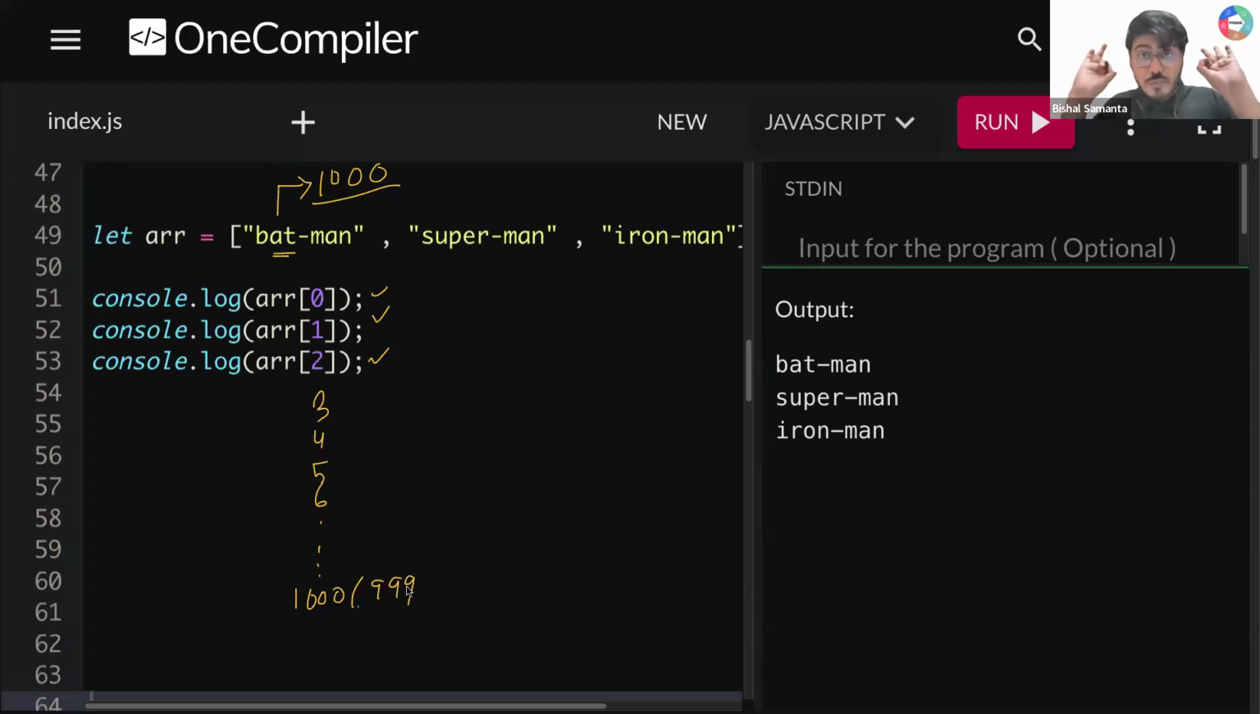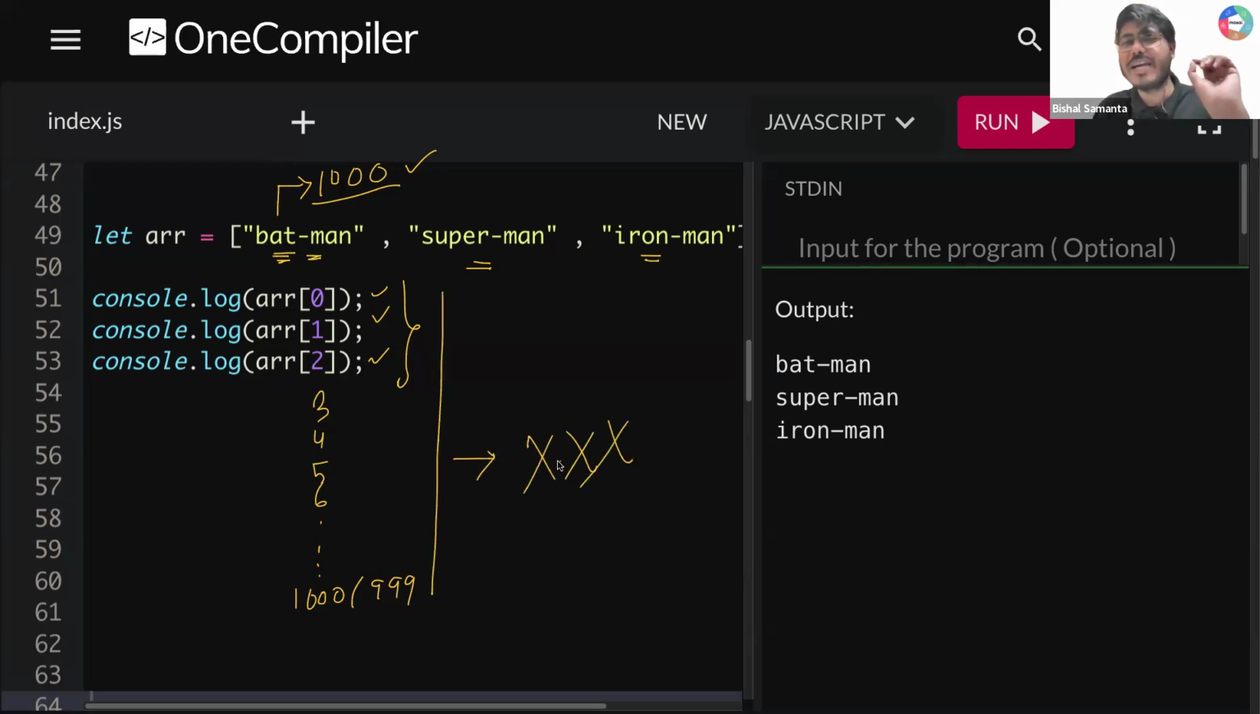I need all of you to focus here very high. Right now, if I write this 0, 1, 2, I'm getting Batman, Superman, Iron Man. So I'm printing the first element, then the second element, then the third element, which is the last element. Our problem is solved. But what if the array's length was 1000, and I want to print all the elements from here till the end? तो क्या मैं 0, 1, 2, 3 ऐसे करके लिखता? Is it definite? Is it a good way? This is not a good way, guys.